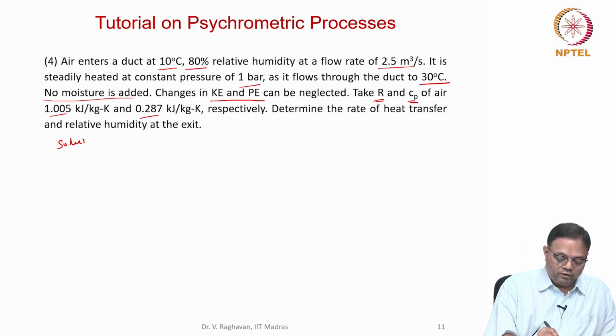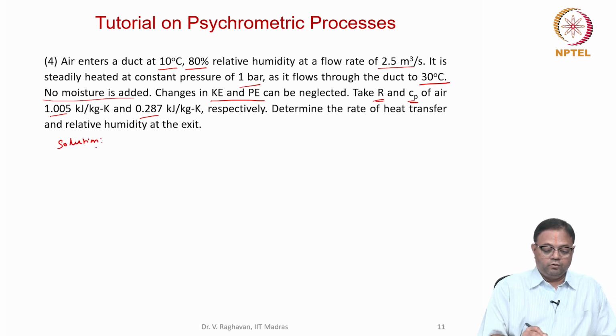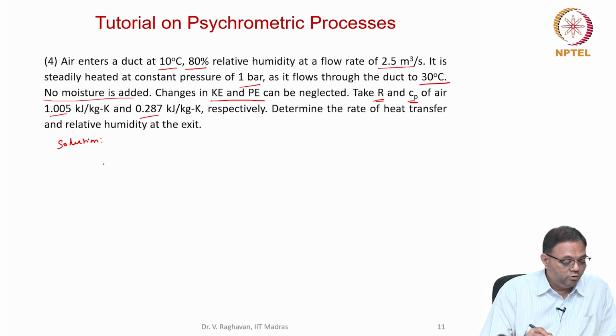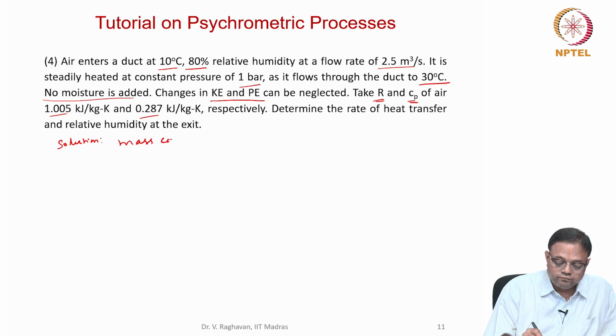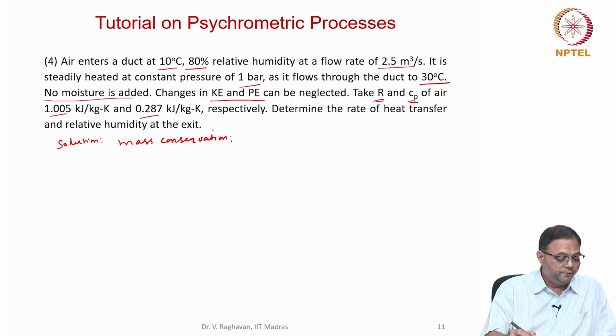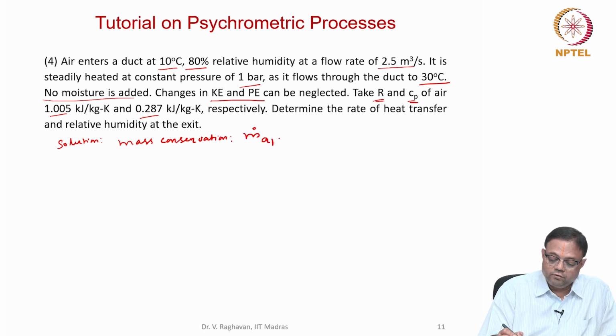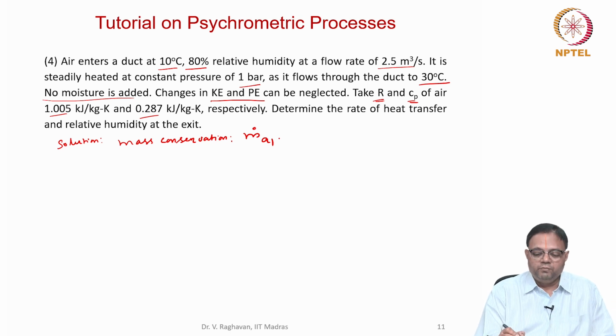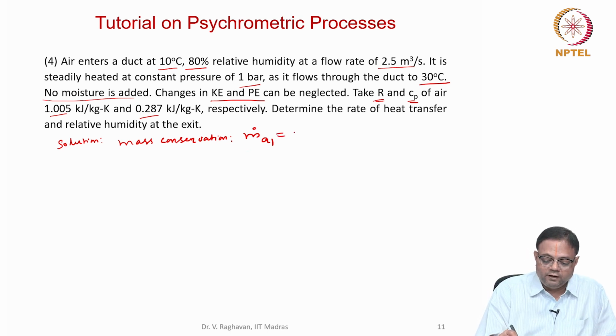Okay, so we will solve this problem using the formulas and steam tables. First, mass conservation. Here, the dry air enters with a mass flow rate of M dot A1, and that remains constant as it comes out. So I can say M dot A1 equals M dot A2 equals M dot A. That is for the dry air.